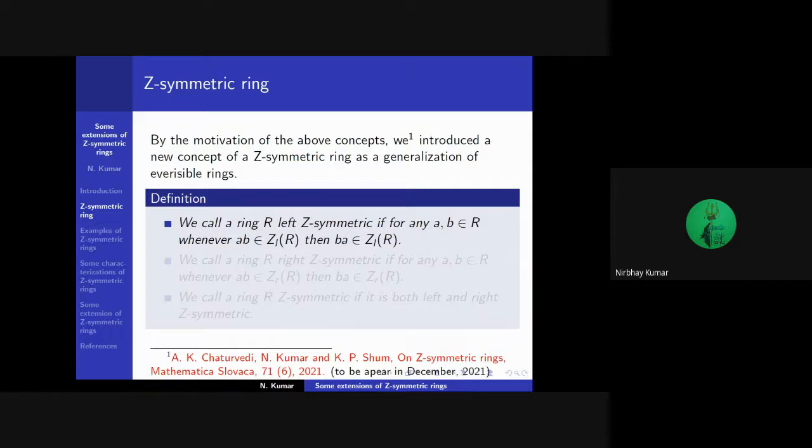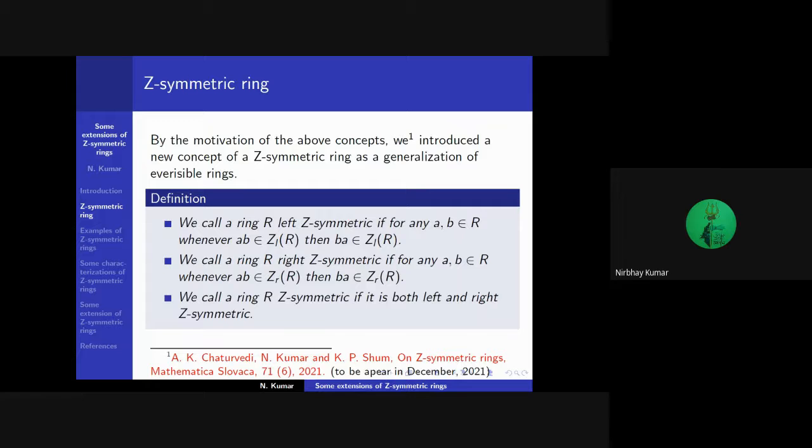We call a ring R right Z-symmetric if for any a and b in R, whenever ab belongs to Z_r(R), then ba belongs to Z_r(R). We call a ring R Z-symmetric if it is both left and right Z-symmetric. The idea of Z-symmetric ring is defined in the paper entitled On Z-symmetric rings, which has been accepted for publication in the journal Mathematica Slovaca.